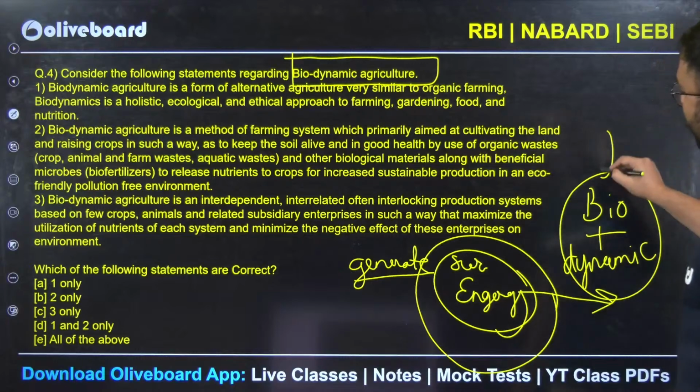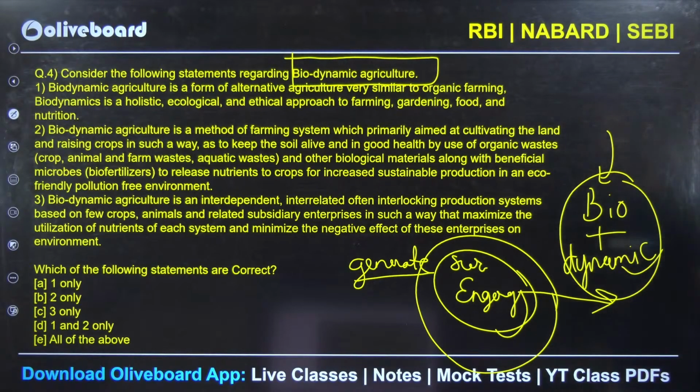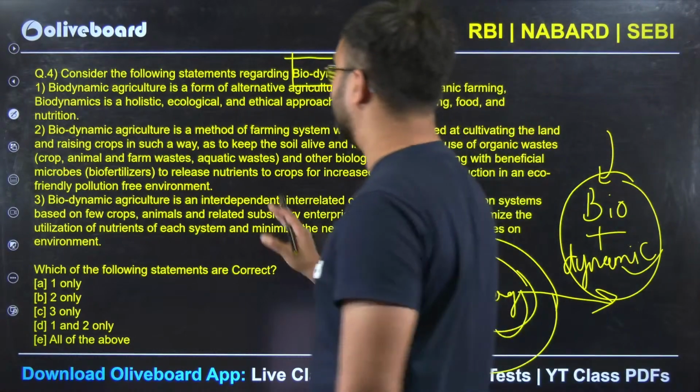Bio is nothing but sourcing from natural or biological elements and processes, and dynamic is nothing but the essential dynamic nature of the energy in it.